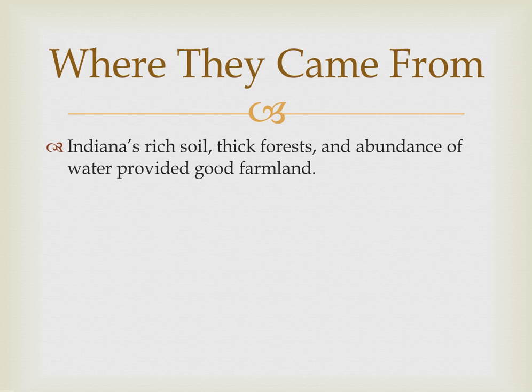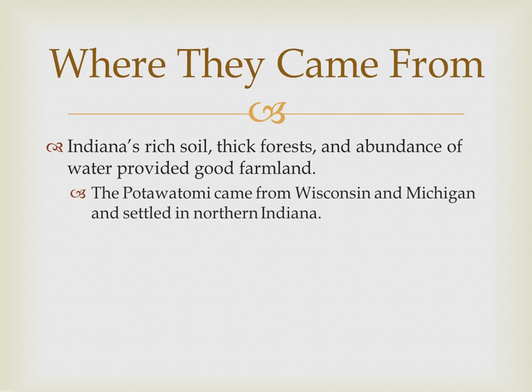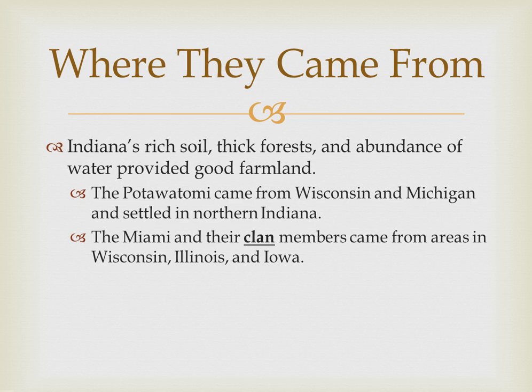Remember I said Indiana's rich soil, thick forests, and abundance of water provided good farmland for these different tribes. The Potawatomi came from Wisconsin and Michigan and would settle in northern Indiana. The Miami and their clan members came across from areas in Wisconsin, Illinois, and Iowa.